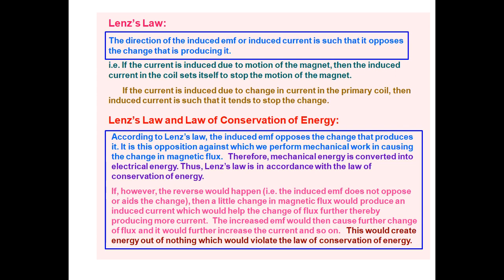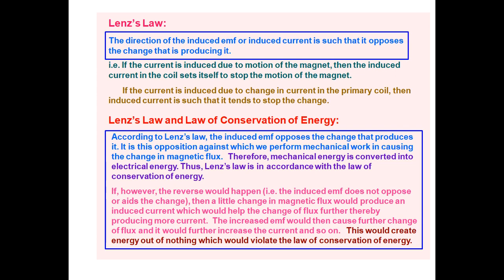The polarity of the induced EMF is such that it tends to produce a current which opposes the change in magnetic flux that produced it. Whatever changes happen, it always opposes.